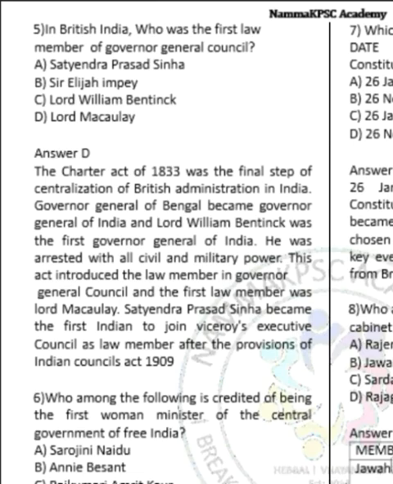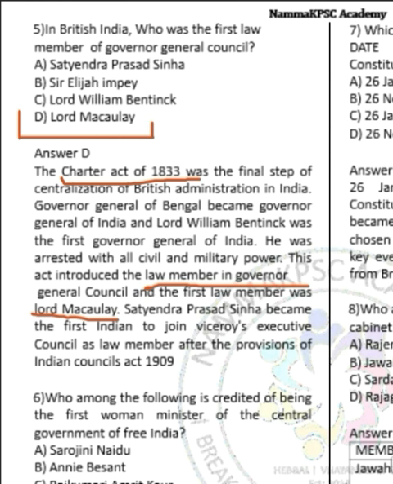Moving on to question number 5. Question number 5 is asking who was the first law member of the Governor General's Council. Through the Charter Act of 1833, the powers of the Governor General's Council were enlarged, and a law member was to be present in the Council. So the first law member was Lord Macaulay. Hence the answer is option D, Lord Macaulay.